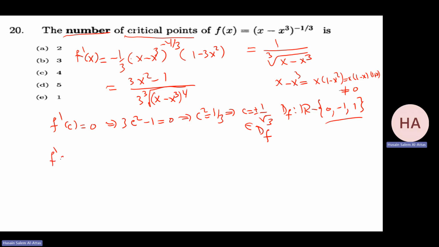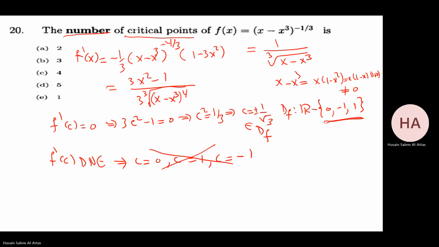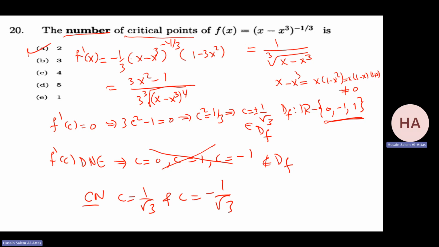F prime of c does not exist implies c equals 0, c equals 1, c equals minus 1, but I will not take any one of these. Why? Because they are not in the domain. They do not belong to the domain of f. So how many critical numbers do we have? Critical numbers are c equals 1 over square root of 3 and c equals minus 1 over square root of 3. How many are they? 2.